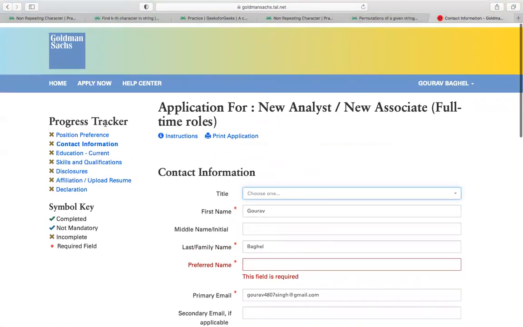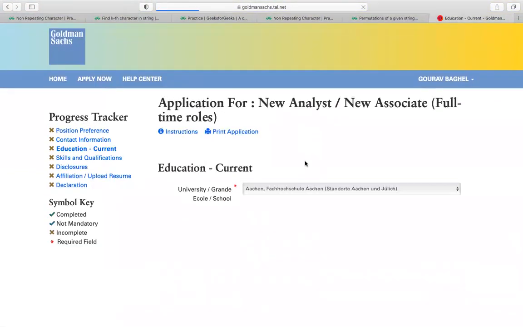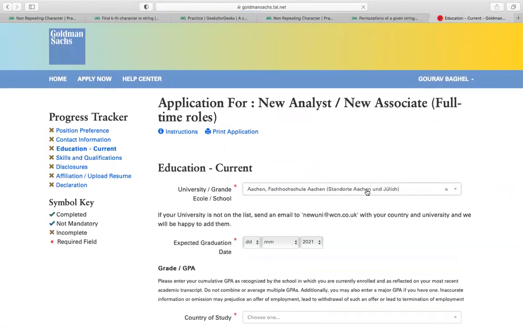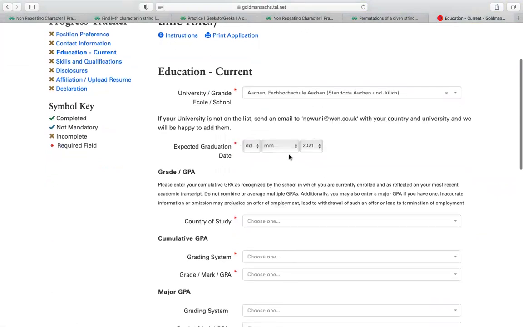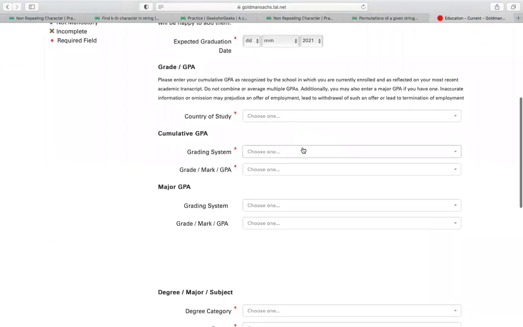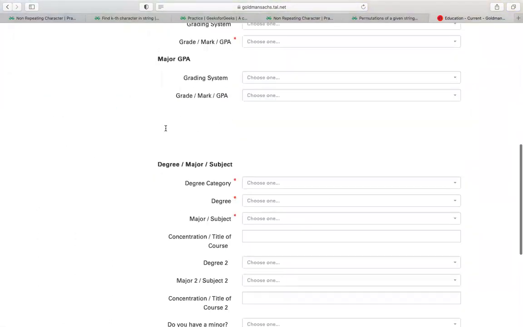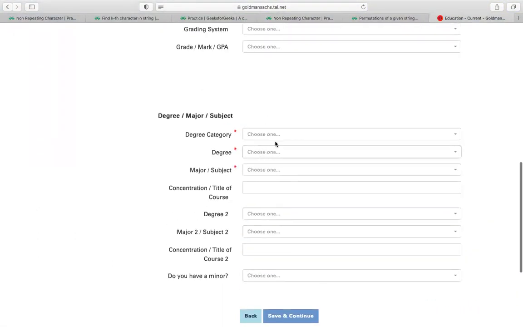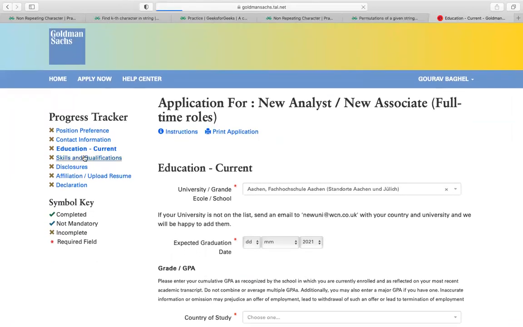Then after that, you have to fill in your education details. You have to select your university, not your college. So here is your university, and after that your graduation year and all the things. This one is your grading system. In most of the colleges in India, there will be a GPA, which we call CGPA, cumulative GPA. So this will be your GPA. You have to fill in all those details, select your degree, and after that go with the skills and qualification.